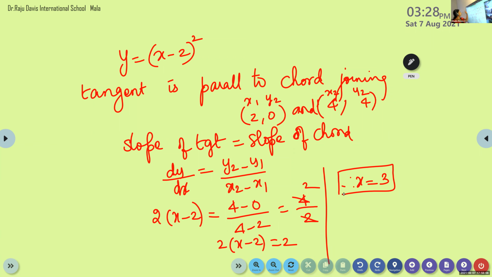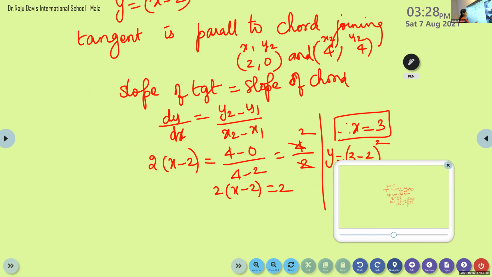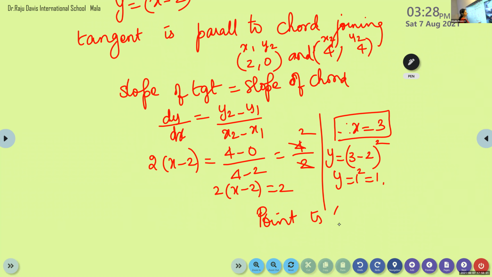If x is 3, find out what is y. For a point, we should write both x and y, isn't it? So if x is 3, what is y? Y will be equal to (3 minus 2) the whole square. So y is equal to 1 squared, which is 1. Therefore, the point is (3, 1).